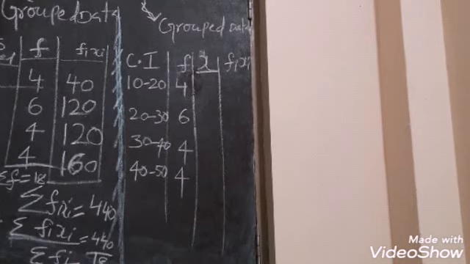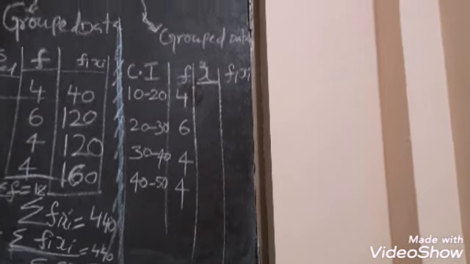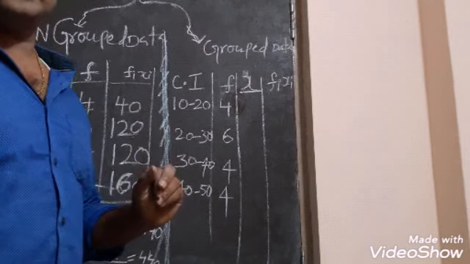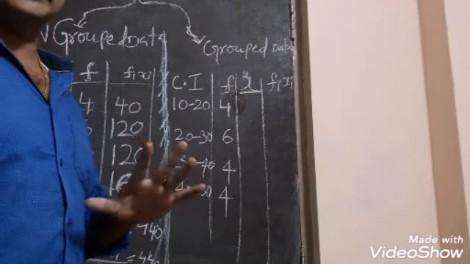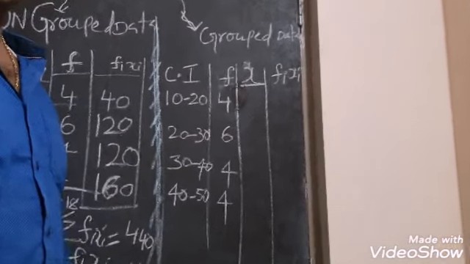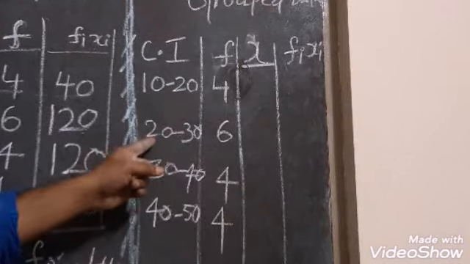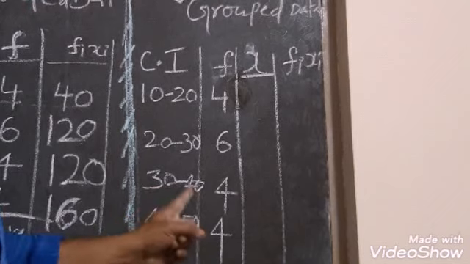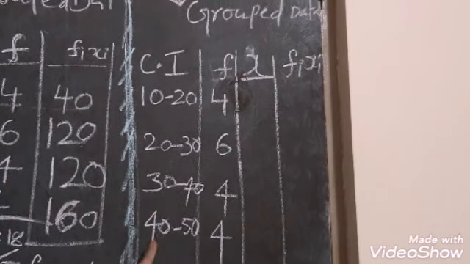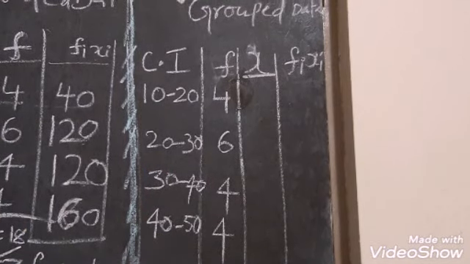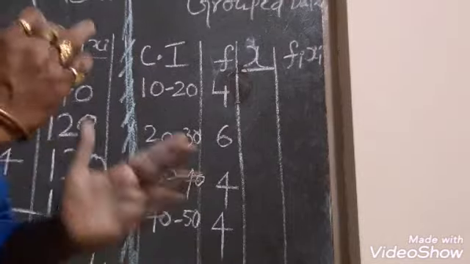Here he has given 10 marks obtained fellows are 4. But here this fellow has given 10 to 20 marks obtained. Those persons who have obtained 10 to 20 marks, they are 4. And 20 to 30 persons, they are 6. And 30 to 40 persons, they are 4. And 40 to 50, they are 4. So here the data has been tabulated like this.